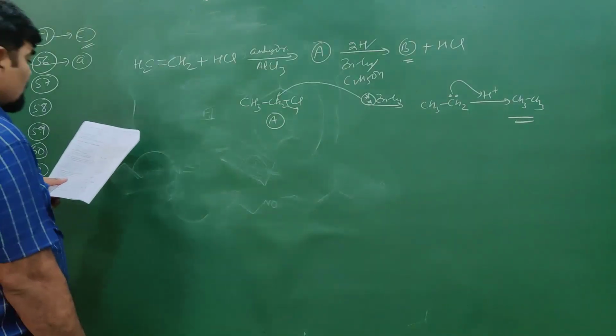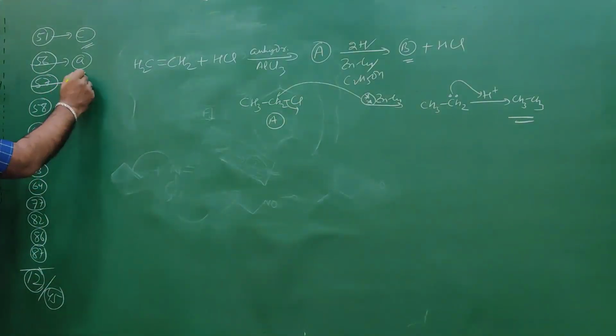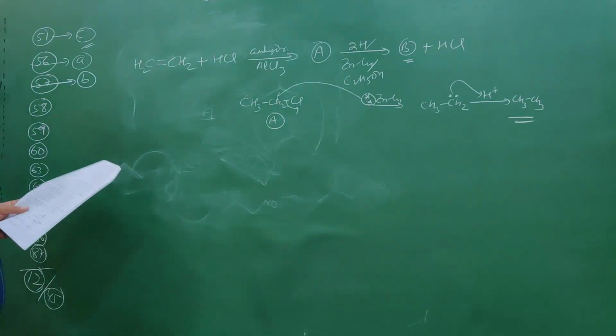See the option number second, that is C, is the answer.